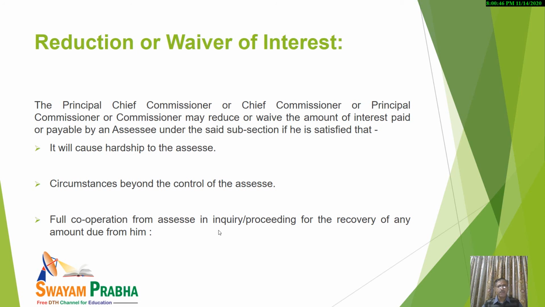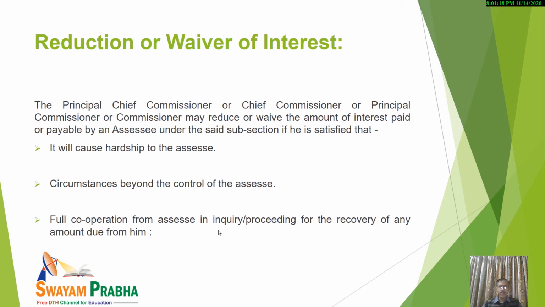These authorities are empowered to reduce or even waive the amount of interest paid or payable by the assessee, in case such authorities are satisfied that, in a few categories, the payment of interest will cause undue hardship to the assessee. It is not compulsory, but they may.